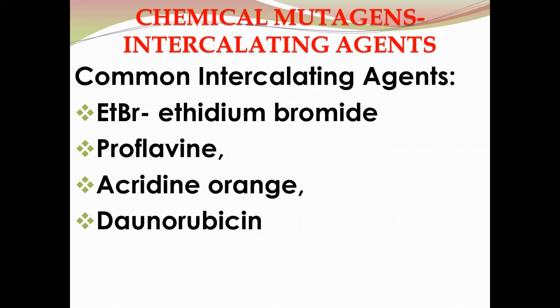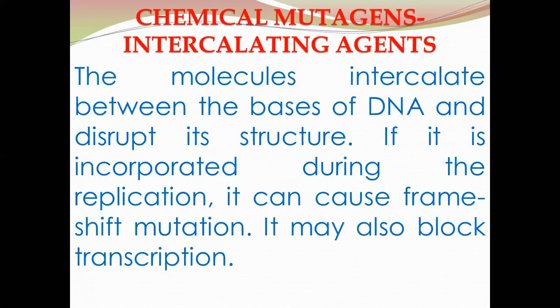The next intercalating agent is proflavin. Then the third one is acridine orange. Then the fourth one is daunorubicin. These different chemicals are the intercalating mutagenic agents. These molecules intercalate between the bases of DNA and disrupt its structure.